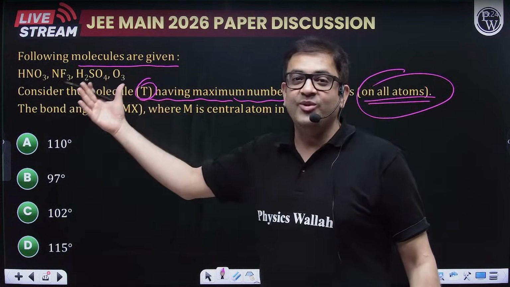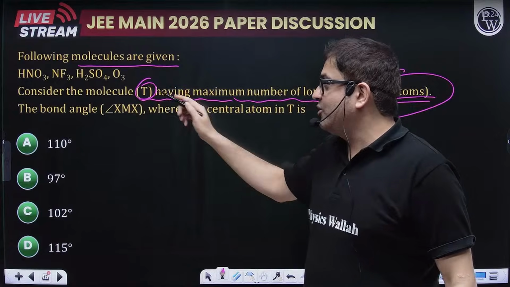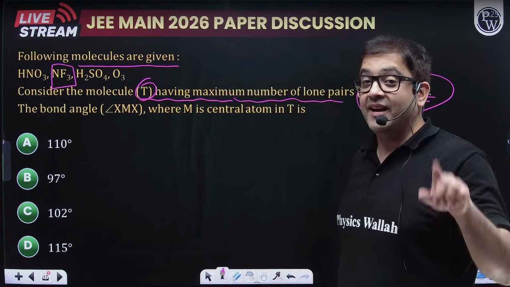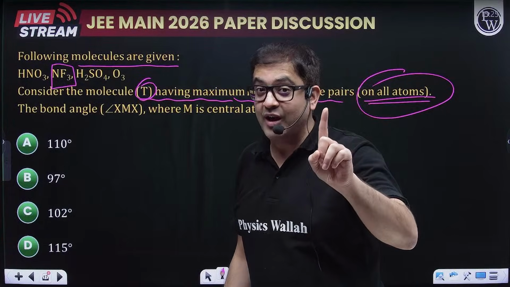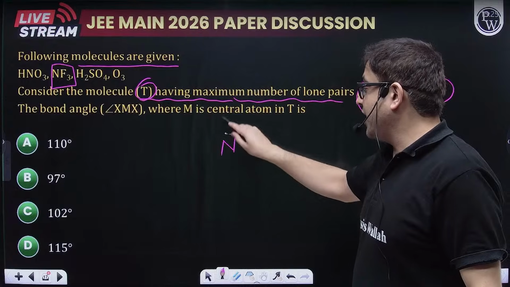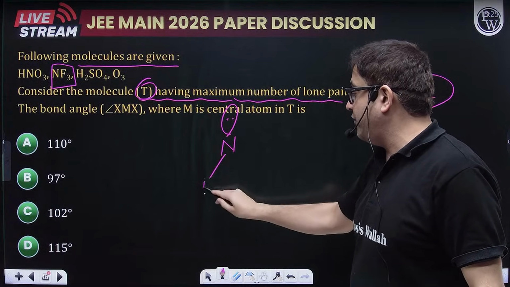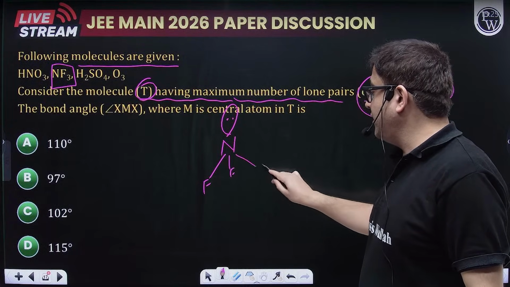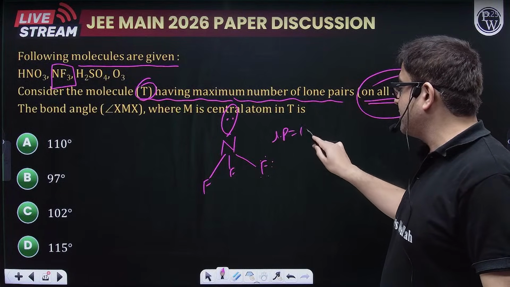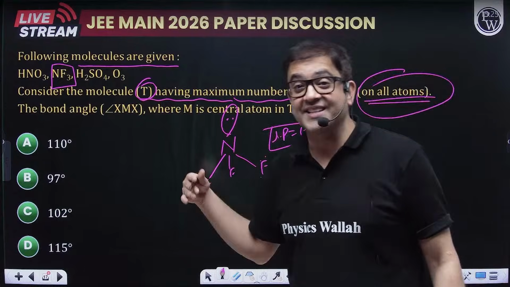So obviously you can draw the structures, but just to be quick, because it is quite evident to everybody that in NF3 nitrogen will also have a lone pair and every fluorine will have 3 lone pairs. So nitrogen with this lone pair and every fluorine with 3 lone pairs individually. So total number of lone pair in this whole molecule will be 10. That is highest.